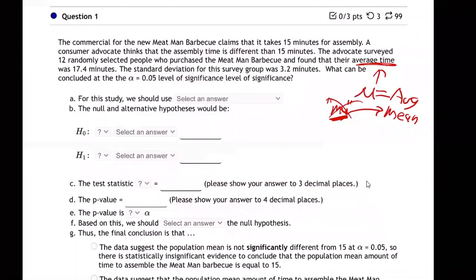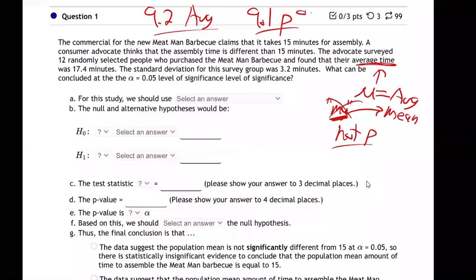And so, because we see the word average, we know that this is an average problem, not a P problem. Does that make sense? That's what's new in this section. This whole section is going to be average problems. 9.2 is average. They're all average problems. 9.1 was P problems. They were percentages. In other words, they would say, 50% of the people prefer this candidate, or 70% of the people like the Meat Man barbecue, right?